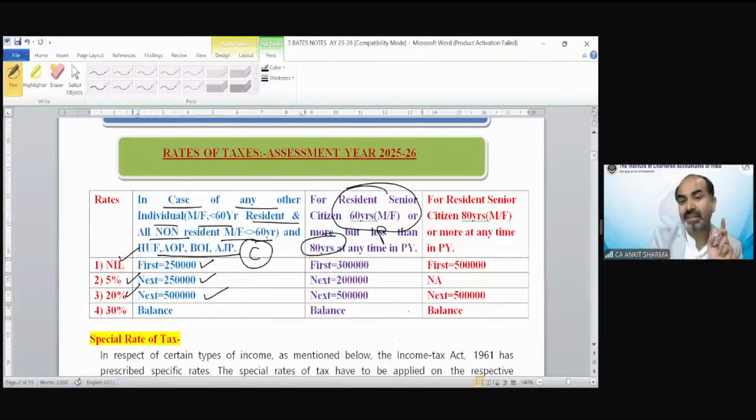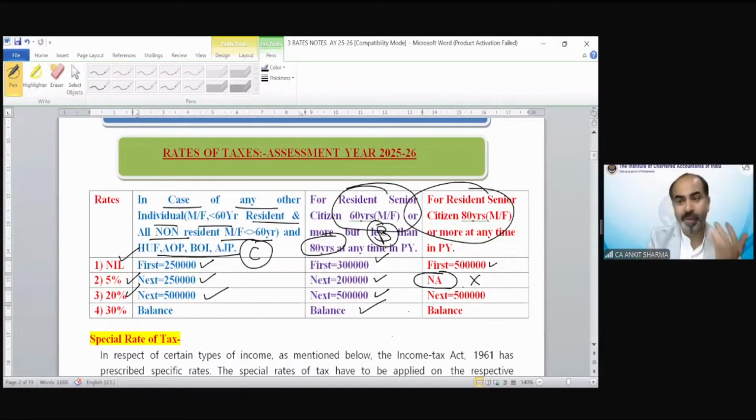For a citizen 60 years or more, but less than 80 years, that is our B case. First 3 lakh, no tax. Next 2 lakh, 5%. Next 5 lakh, 20%. Balance 30%. This is our super senior, equivalent to superman. First 5 lakh, nil tax, no tax. You can see that the 5% rate is not applicable, because 5% is applicable only up to 5 lakh rupees, and because he does not need to pay any tax up to that, the 5% tax rate is never going to be applicable in case of a super senior citizen. Yes, if it is more than 5 lakh, then the next is taxable at 20%, balance is 30%.